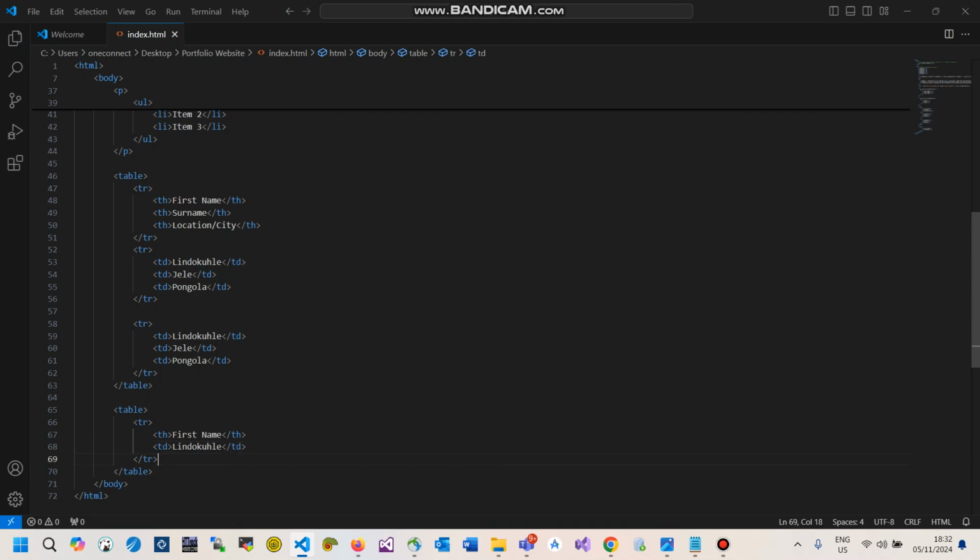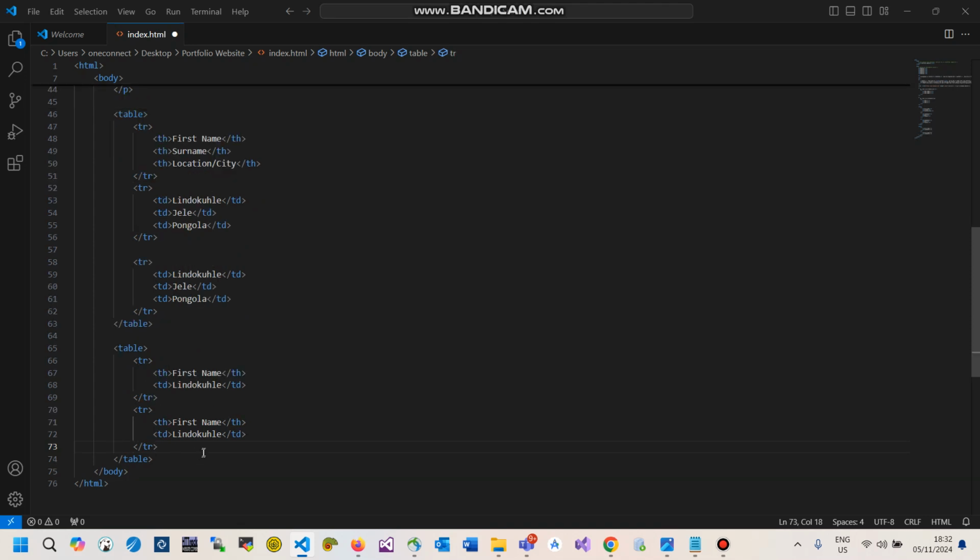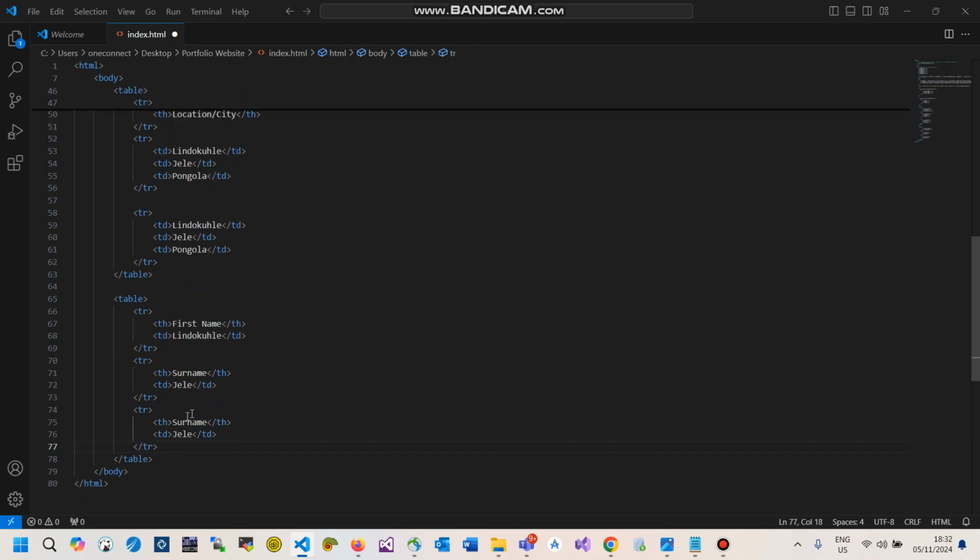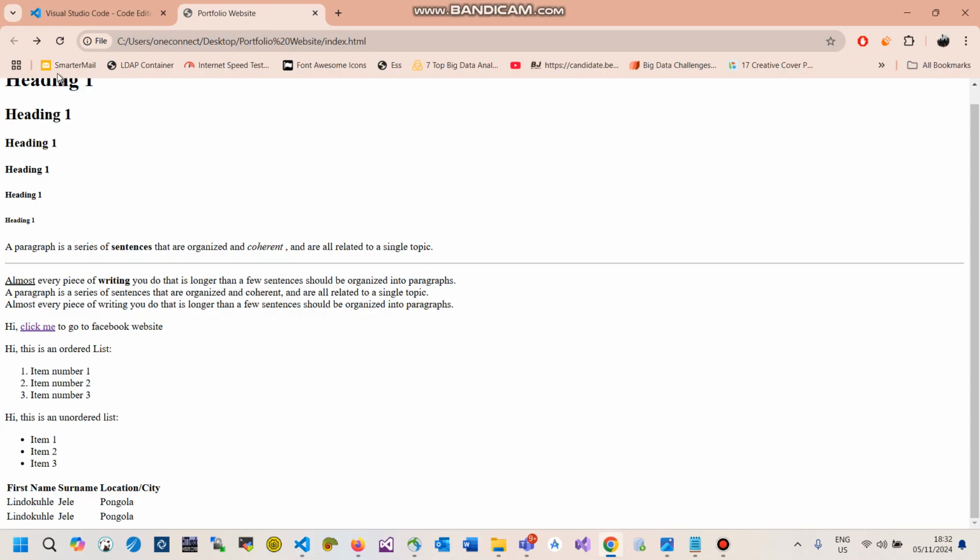And for another column, since it's a vertical table, I'm going to have to create a new row, say surname. And then obviously for the last column, I'm also going to have to create a new row. And then I'm just going to say location or city. Right, and then I'm going to save that.